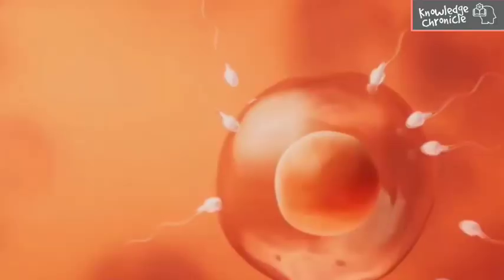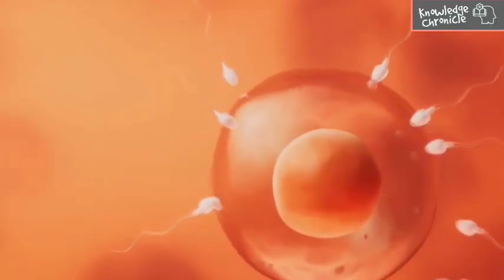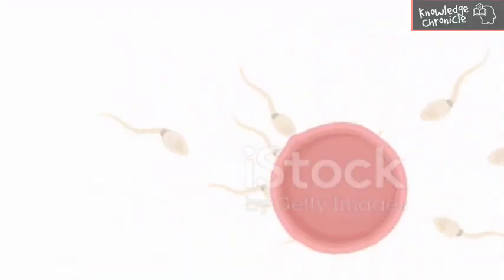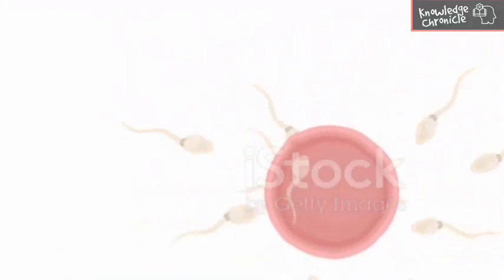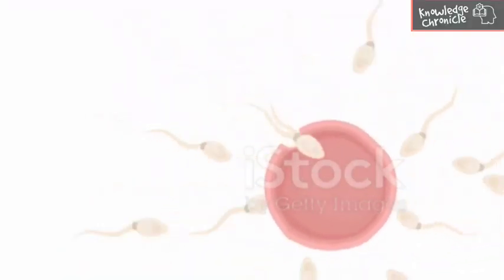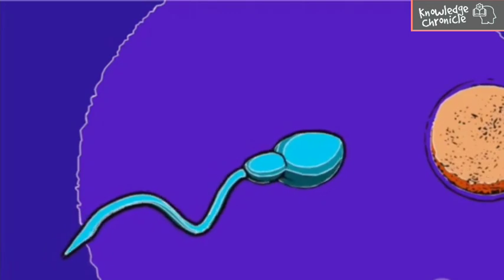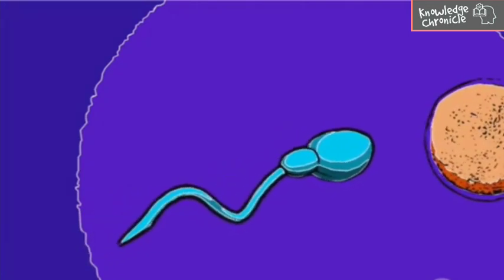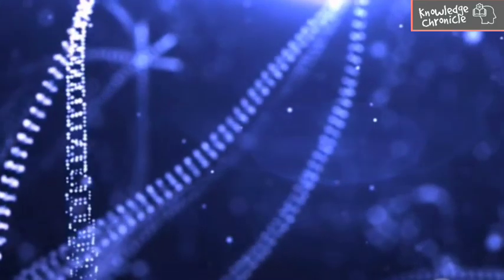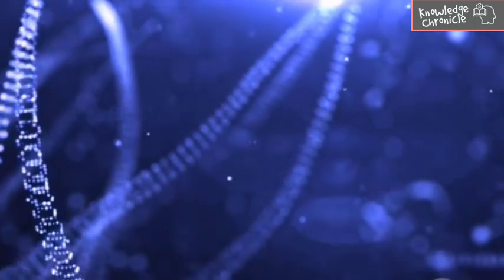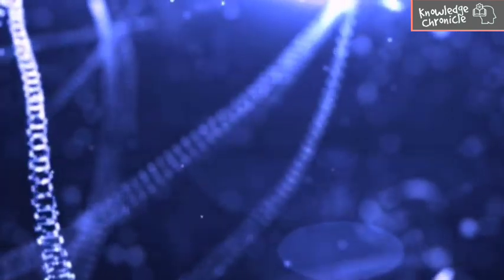Here comes the magical moment: fertilization, also known as syngamy. This is where male and female gametes fuse to form a single cell called the zygote. External fertilization is seen in many aquatic organisms like frogs and fish, where fertilization occurs outside the body. Internal fertilization happens within the female body, as in humans, birds, and mammals. Fertilization not only combines genetic material, but also kickstarts the journey of a new life.